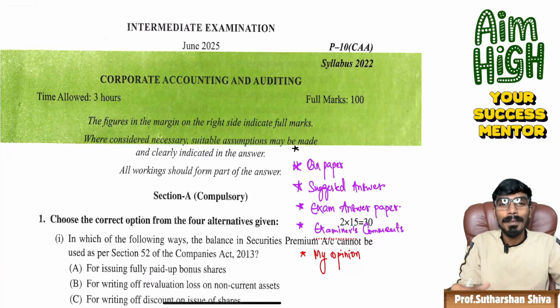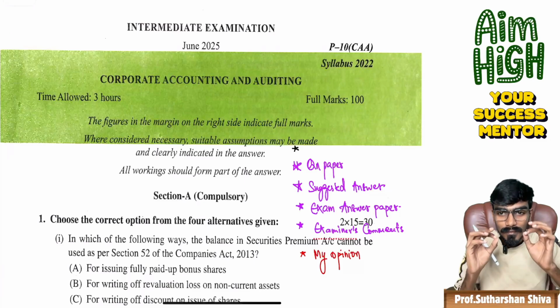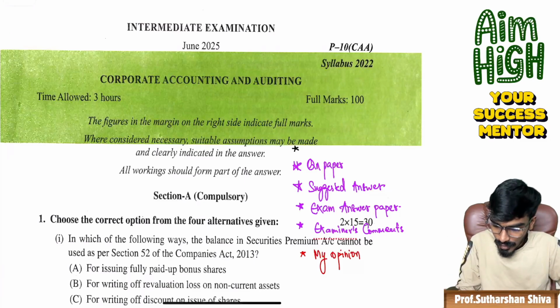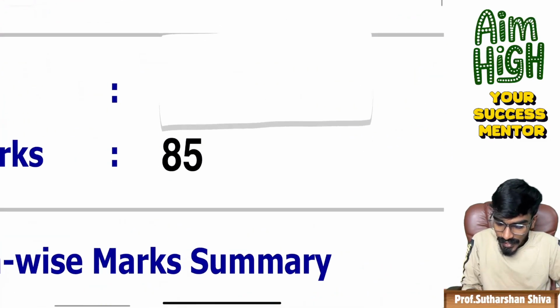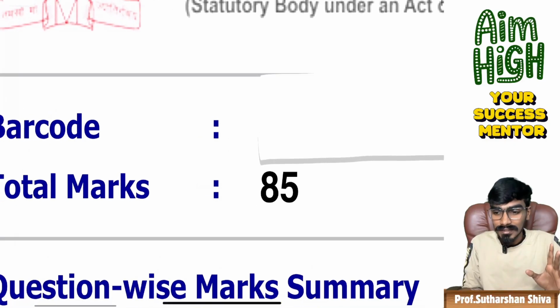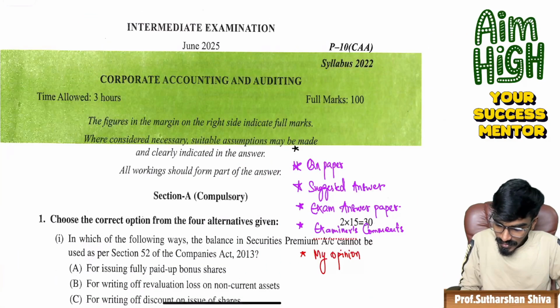As we are doing a paper series analysis video, in this video we are going to discuss corporate accounting and auditing, your paper number 10. In that paper number 10, we have taken a student paper who has scored 85 marks.